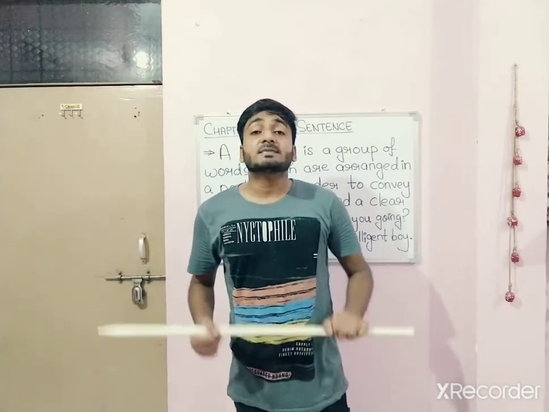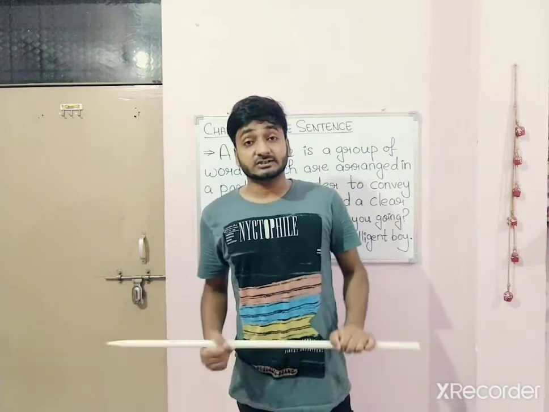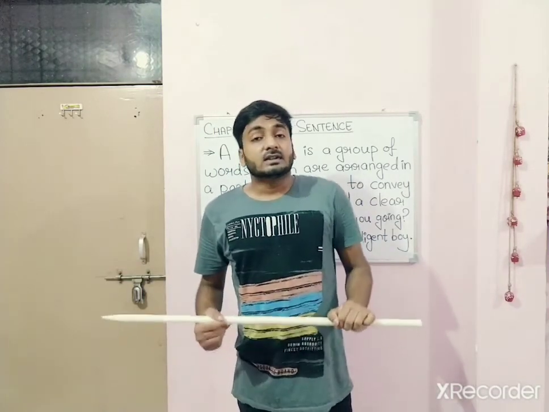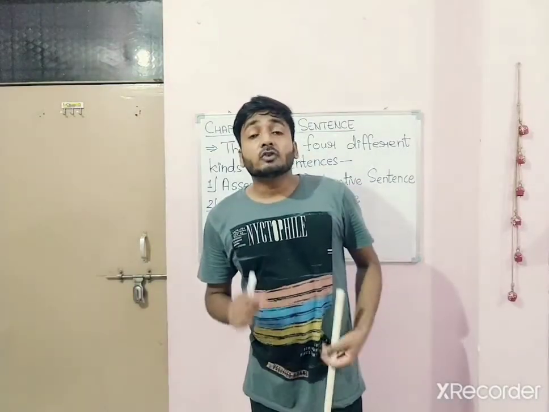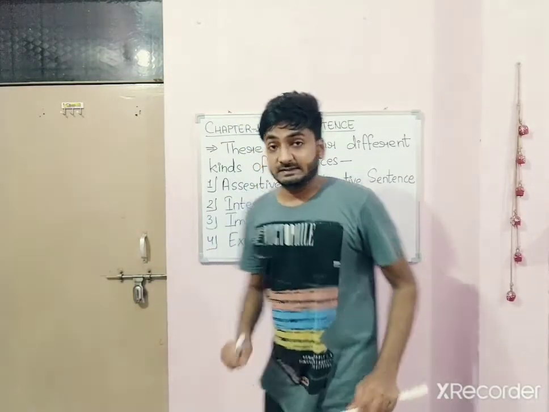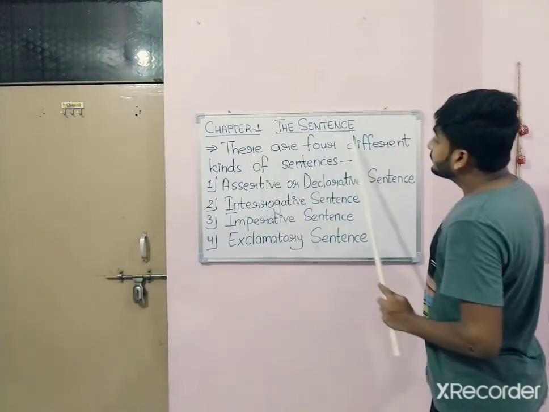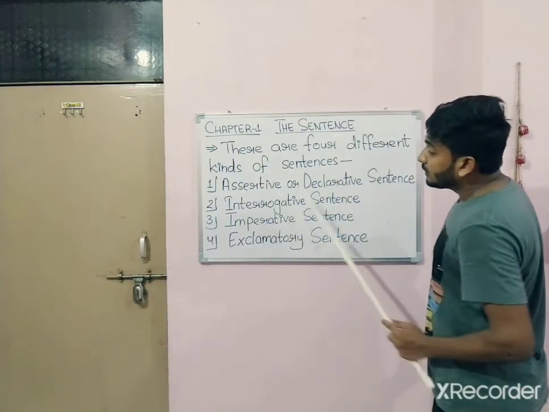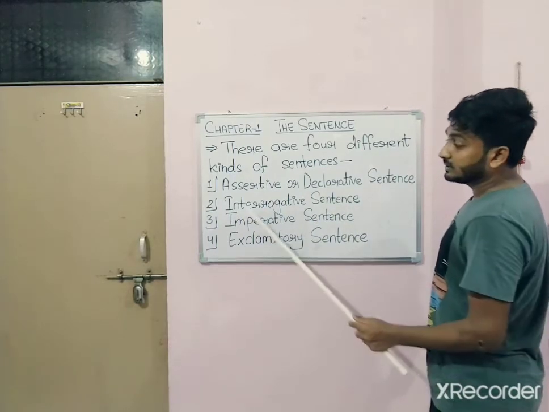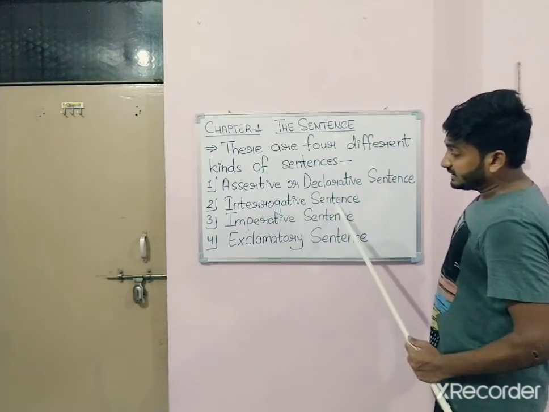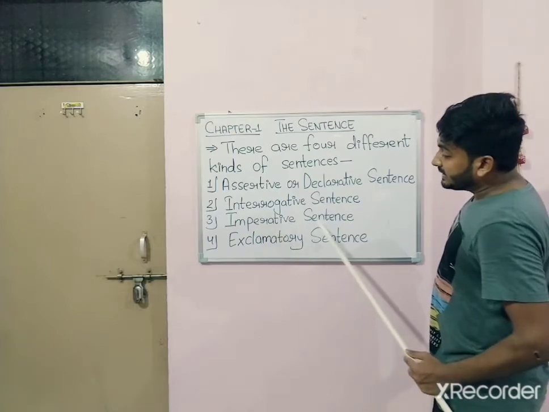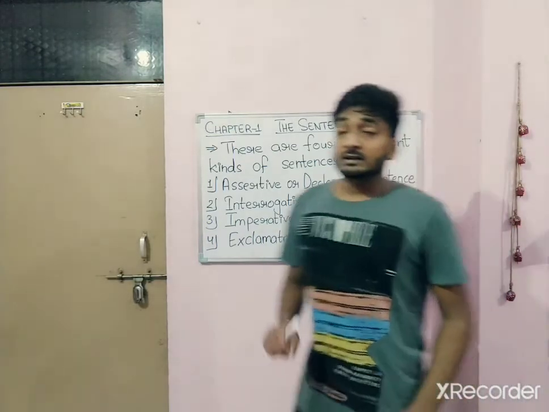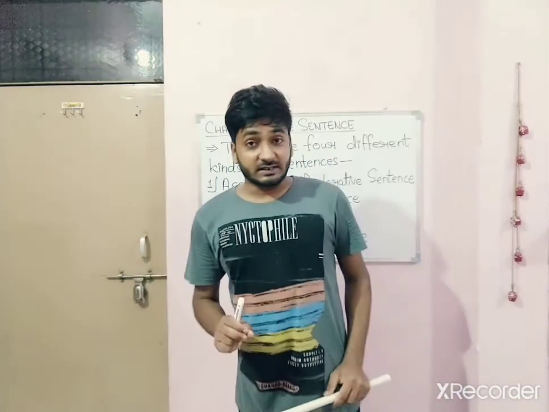And for other examples, we can say that my name is Abhishek Sharma. I am teaching to class 5. Like this. Now, we will talk about kinds of sentences. There are 4 different kinds of sentences. Number 1, assertive or declarative sentence. Number 2, interrogative sentence. Number 3, imperative sentence. And number 4, exclamatory sentences.